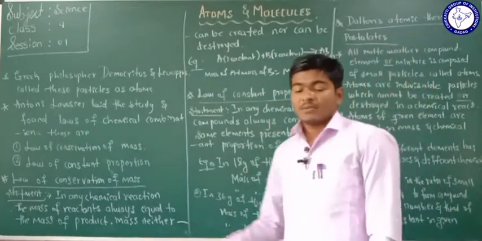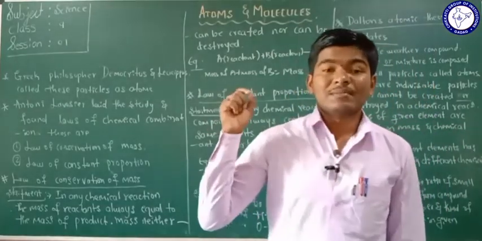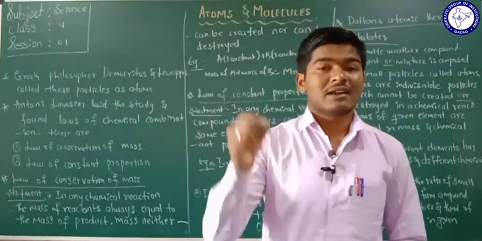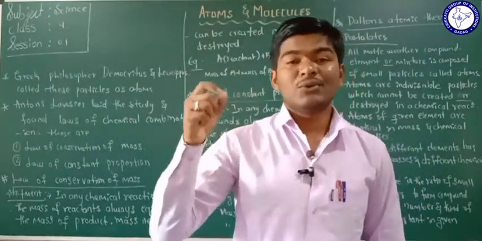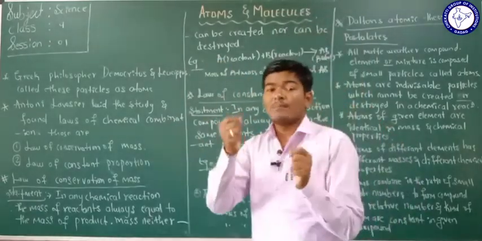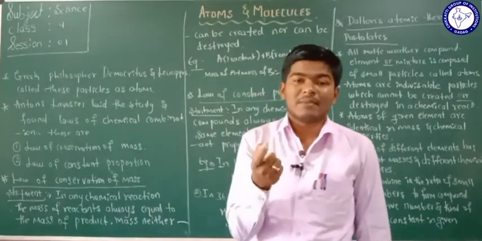Around 500 BC in our India, Maharshi Kanada first postulated a theory about the small particle which is present in an element.